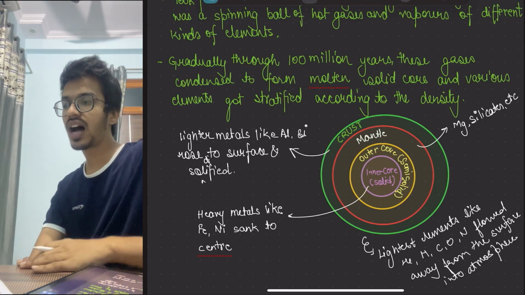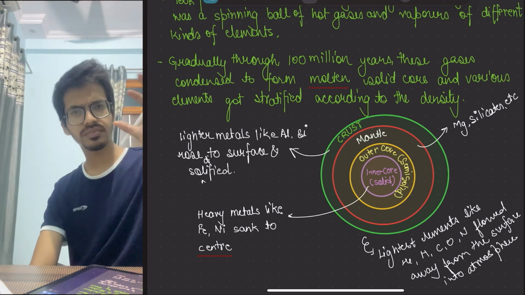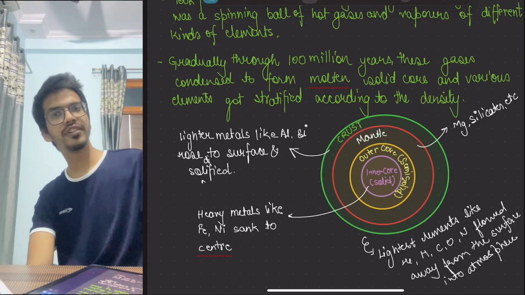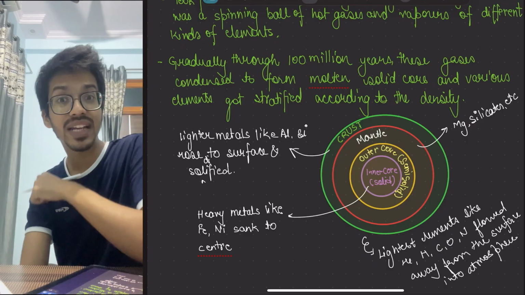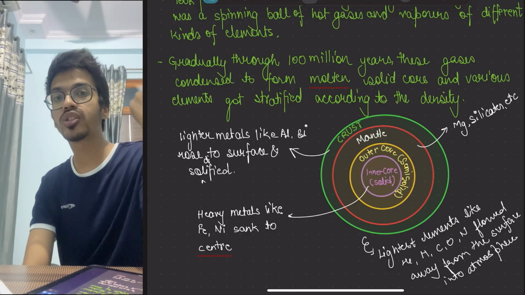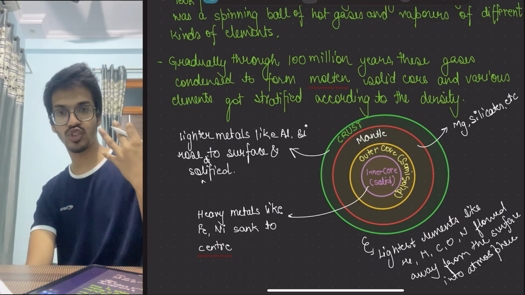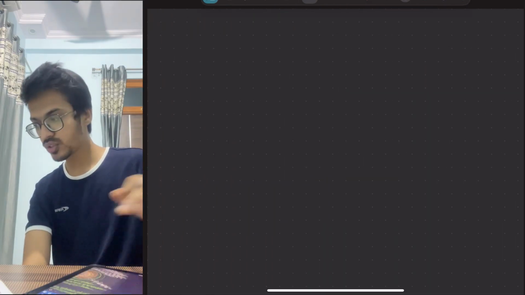And later on, streams of water are also able to take place, because water can sustain on the surface once the temperature falls. If it is boiling water at 100 degrees, then as the water comes on the surface, it will evaporate again. But the rain starts happening, and the rain actually helps in condensing and reducing the temperature. We have even seen that when it's too hot and suddenly it rains, the temperature cools down. At that time also water vapors fell and reduced the temperature slowly. Instantly they can't do it.